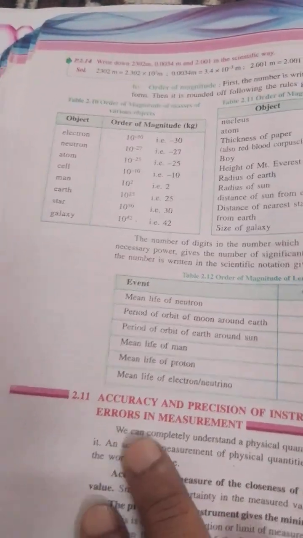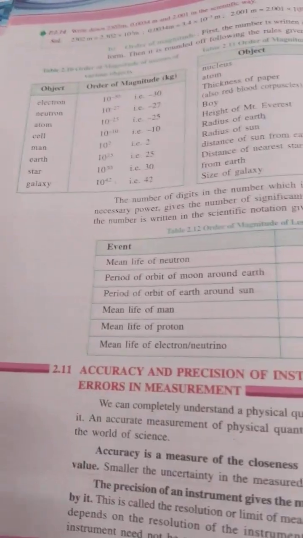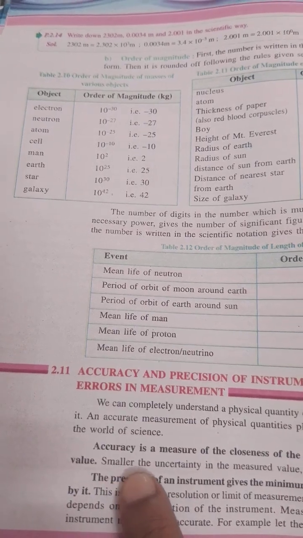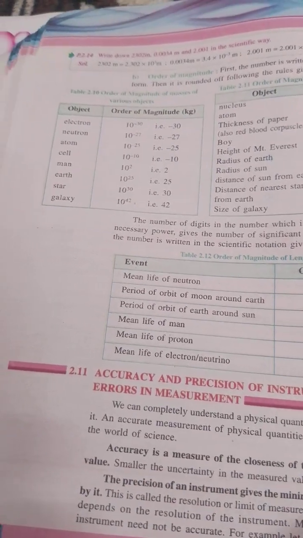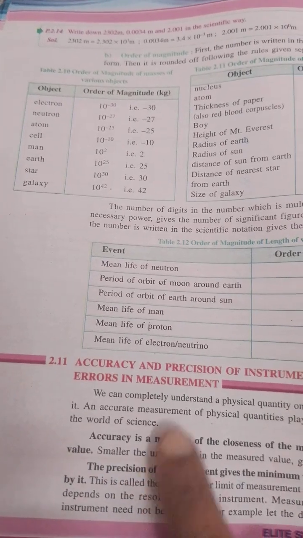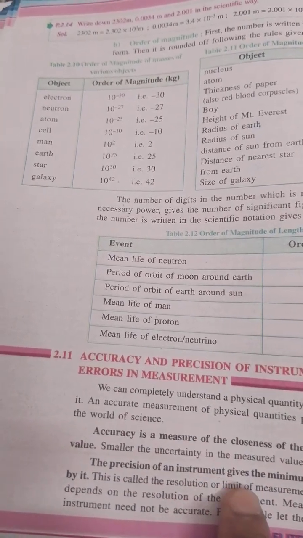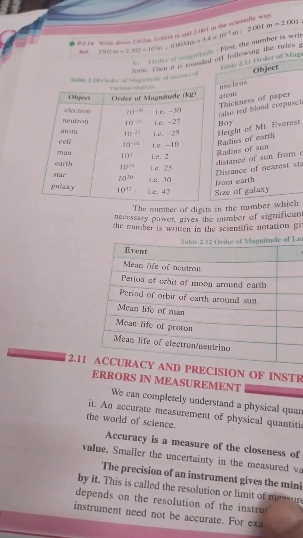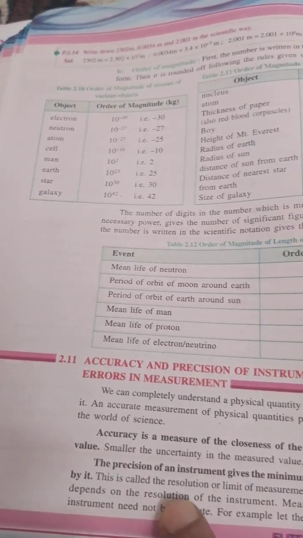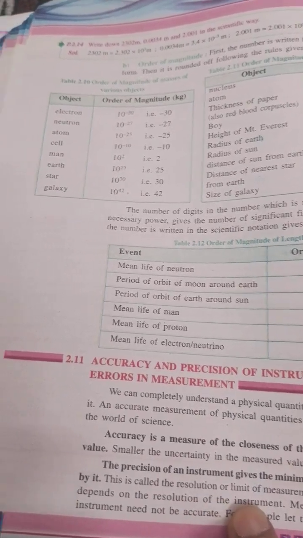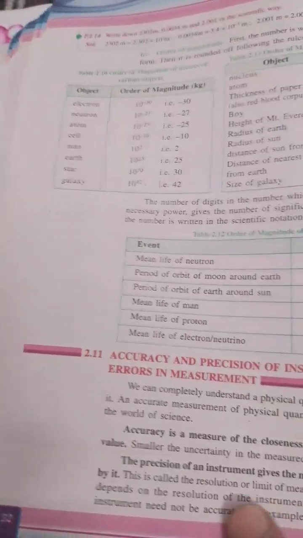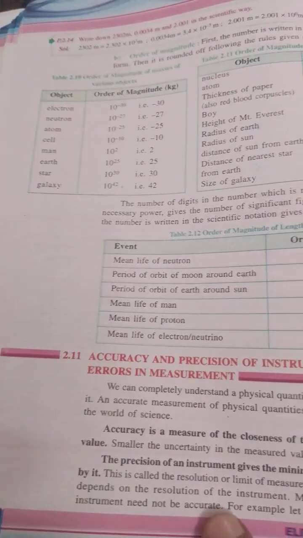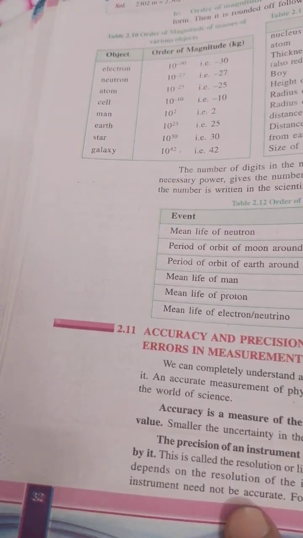What is meant by accuracy? Accuracy depends upon the closeness of the measured value to the true value. So the smaller the uncertainty, the more the accuracy will be. And precision depends upon the instrument, that is, the resolution of decimal points in the measured value by using the instrument, the minimum value that can be measured by it. The resolution is the limit of measurement. The more precise the measurement, the more decimals there will be.